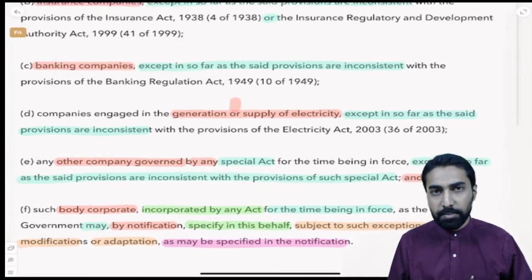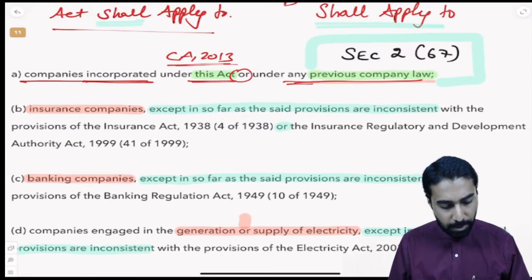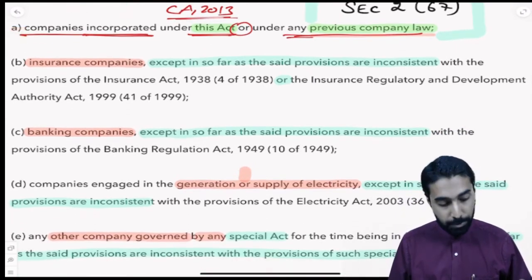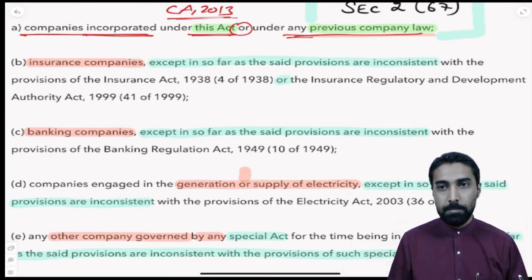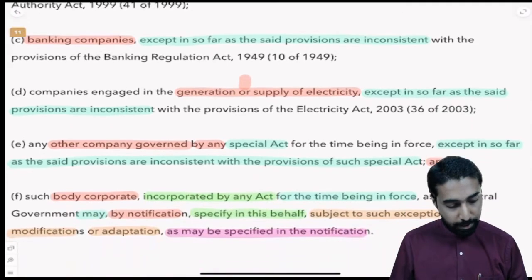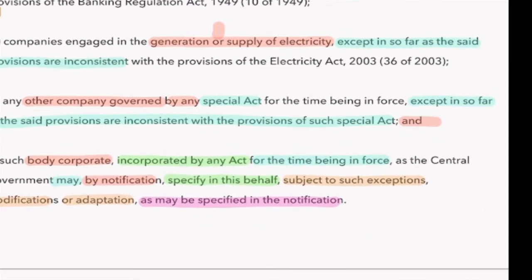Companies Act will be applicable to whom? Companies under this Act or any other previous company law. Correct? Then, to whom else does it apply? Insurance companies, banking companies, electricity supply companies. We need to understand this properly. So here we need to understand how it is applicable to insurance, banking and other companies. Let us have a brief understanding over here.